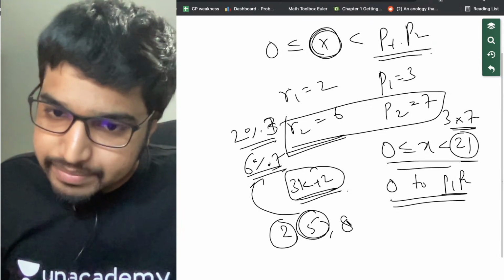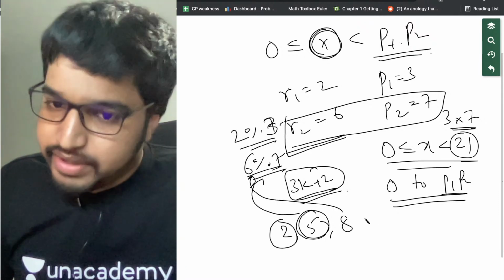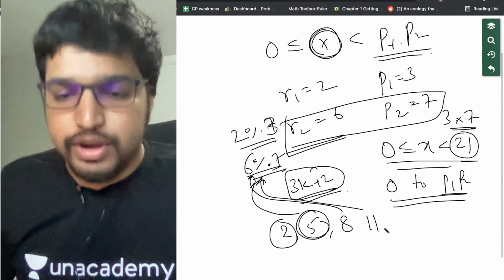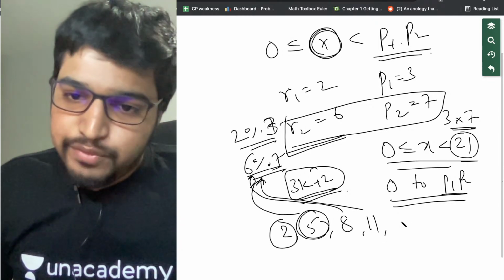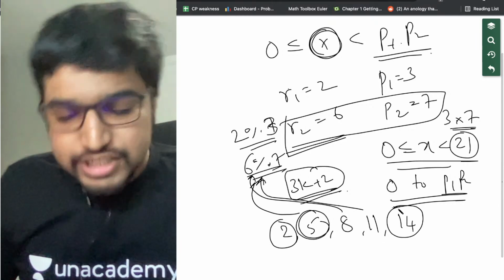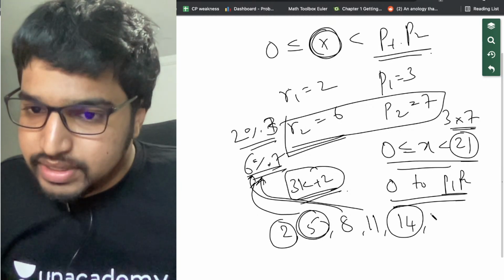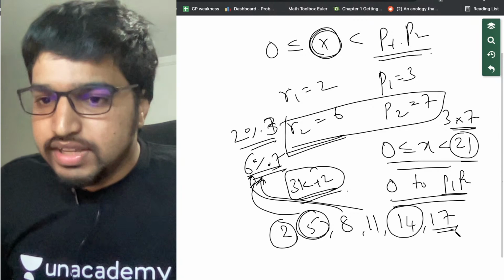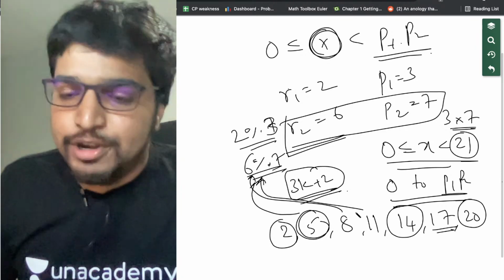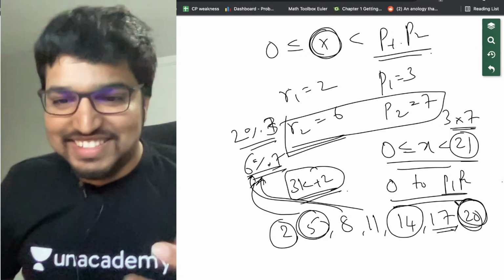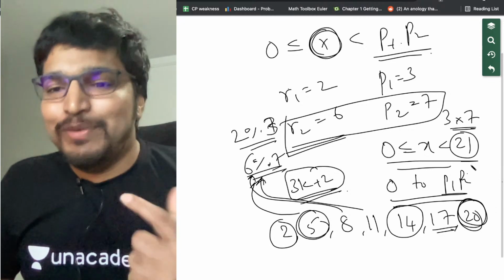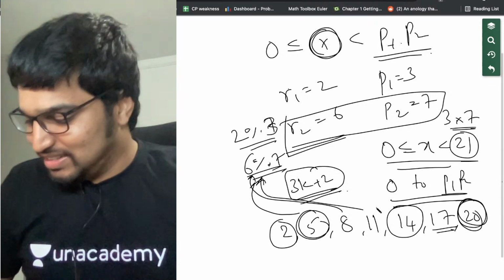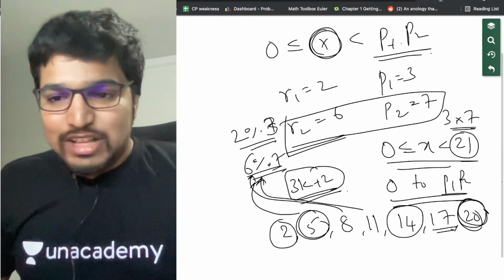Then I go to 8. It does not give 6 modulo 7. I go to 11. It does not, because it gives 4 modulo 7. Then I go to 14. 14 is 0 modulo 7. Then I go to 17. It is 3 modulo 7. Then I go to 20. It is 6 modulo 7. And 20 is my answer. That's it. I don't have to go above 21. I already found the answer below 21 itself, so I don't have to go above it. So 20 is my answer.